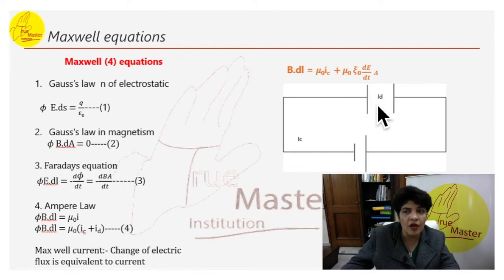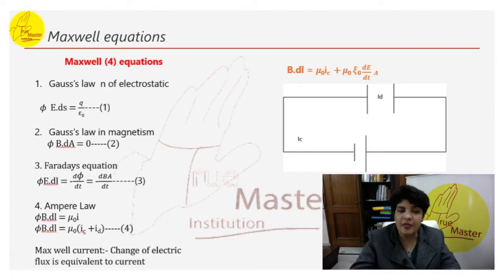Though there is no wire in the capacitor, instead of writing B dot dl equals mu naught I as per Ampere's law, we are going to divide this I into two parts: IC for this segment of the wire and ID for this area, where displacement current is taking place. So the total I will be divided into two parts, IC plus ID.